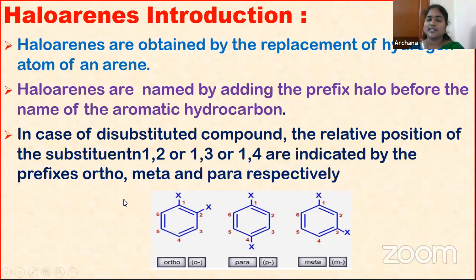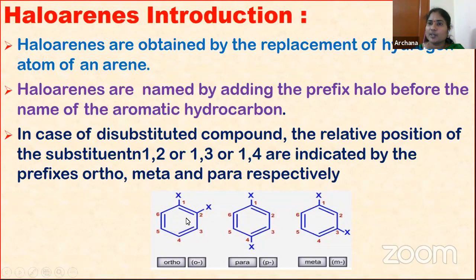First we will discuss which position in an aromatic ring or benzene ring we are calling ortho, para, meta. Very important, children, you must know that, then only we can know the mechanisms clearly. See children, in this example, this is an example for dihaloarene. Dihalo means two halogens are present. Therefore, I have given the numbering 1, 2, 3, 4, 5, 6.